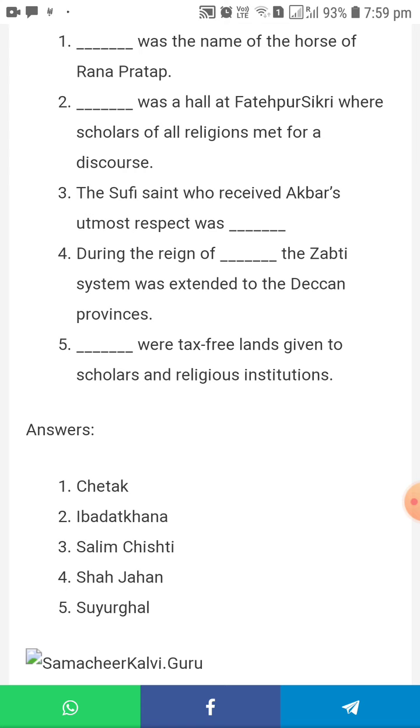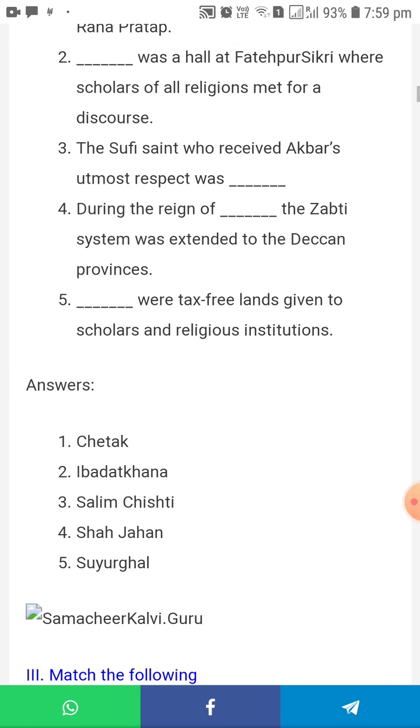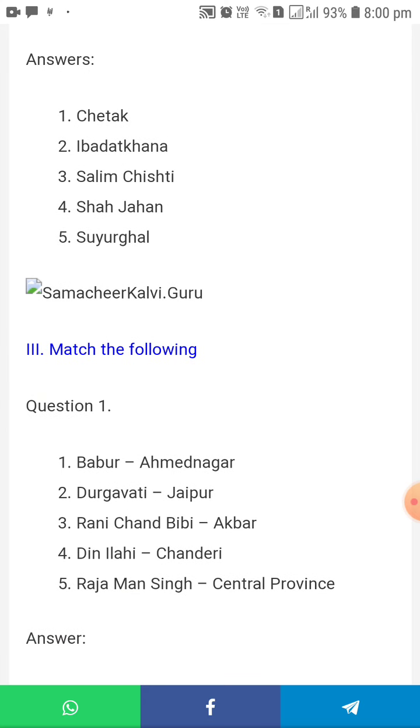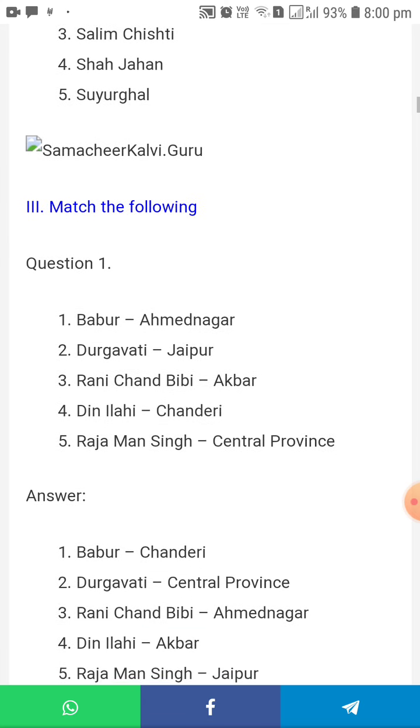And fourth one, during the reign of dash, the Sufi system was extended to the Deccan province. Shah Jahan. And fifth one, dash were tax-free lands given to scholars and religious institutions. Suyurghal.